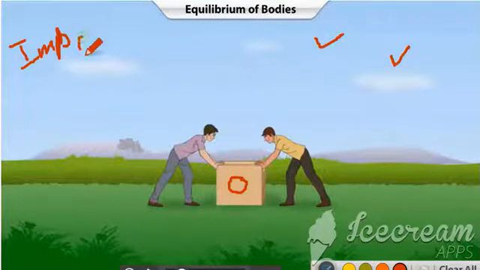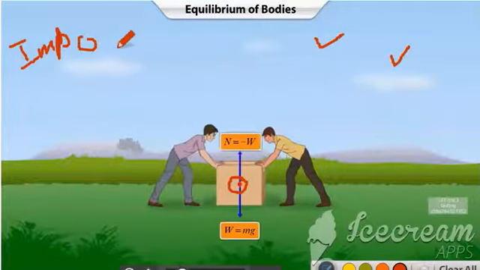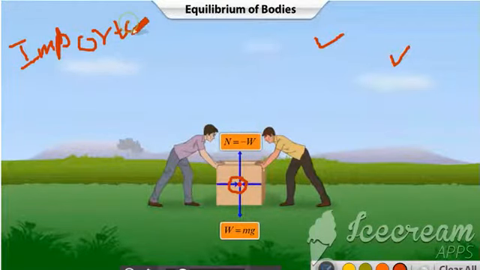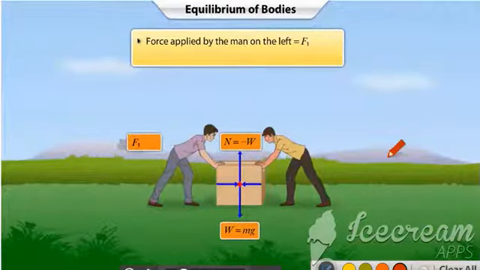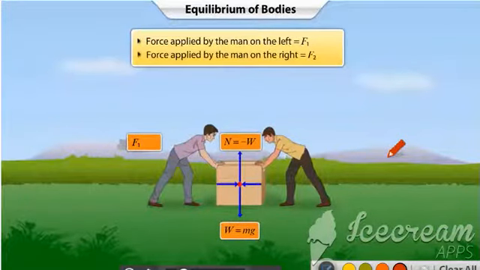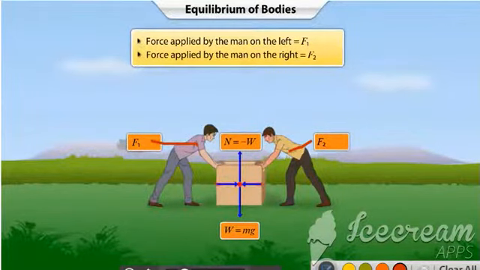Now, in addition to the upward and downward forces, two additional horizontal forces are applied. Let the force applied by the man on the left be F1 and that applied by the man on the right be F2. Since the forces are equal and opposite in nature, the two forces cancel each other.